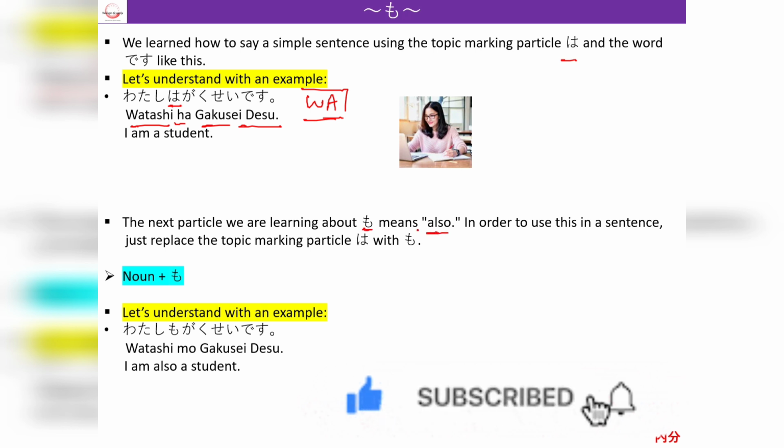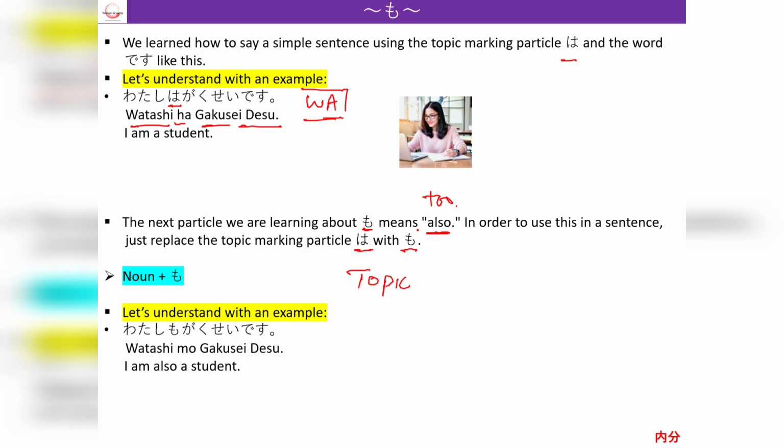It means also or too. So in order to use this in a sentence, we will have to replace the wa with mo. So our previous sentence structure was topic plus wa particle plus noun plus desu.